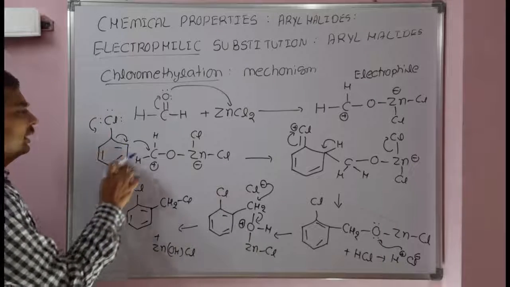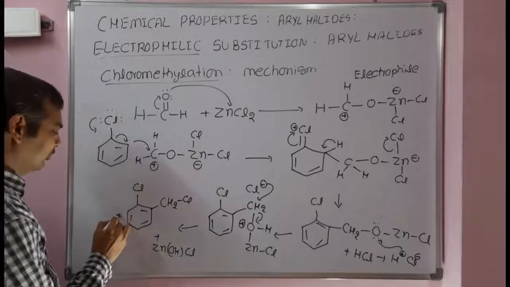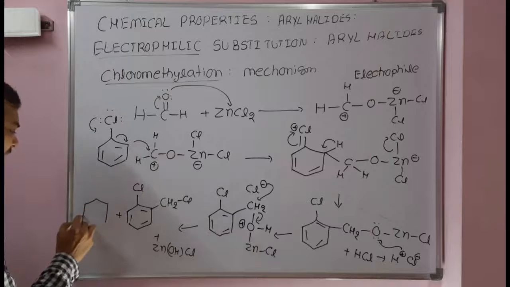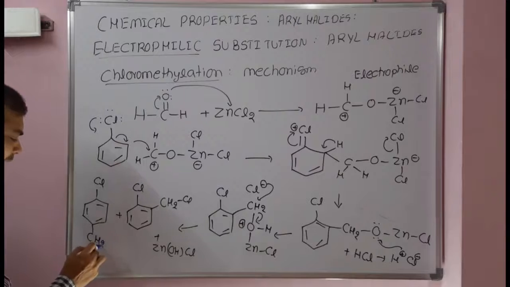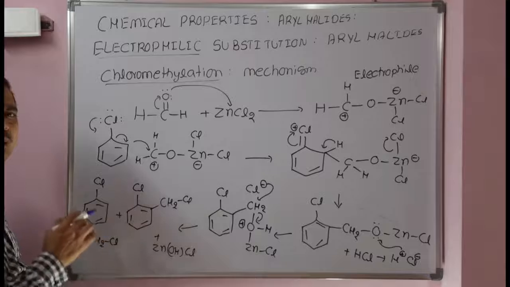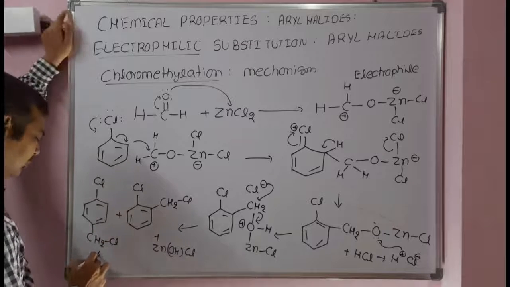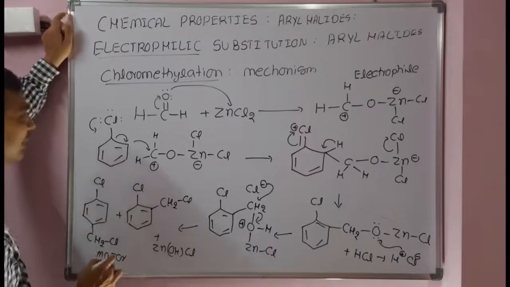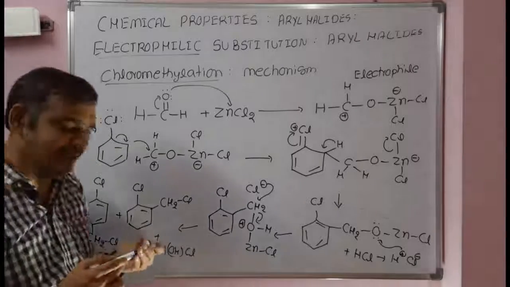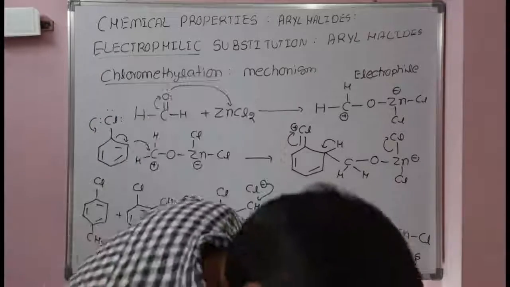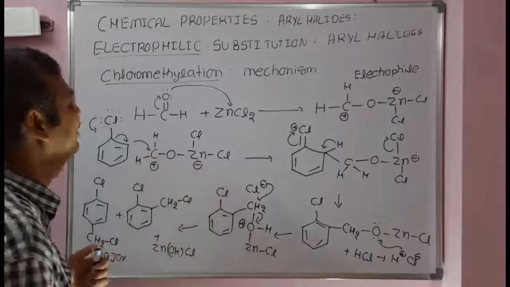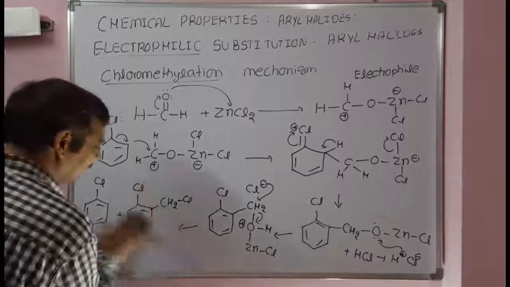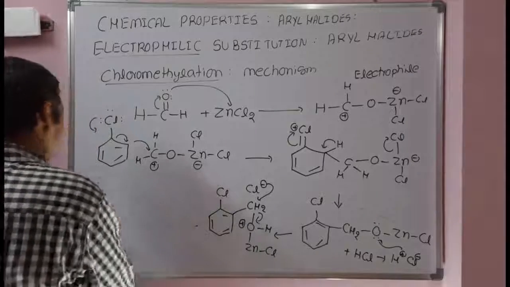Similarly, if the electrophile attacks at the para position, I am writing directly, we will get the para isomer as a product. Among the ortho isomer and para isomer, para is the major product. So this is the mechanism for chloromethylation reactions. This is about electrophilic substitution reactions. We discussed chlorination, nitration, sulfonation, Friedel-Crafts alkylation, Friedel-Crafts acylation, and chloromethylation with the mechanism.